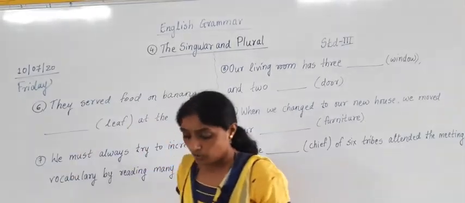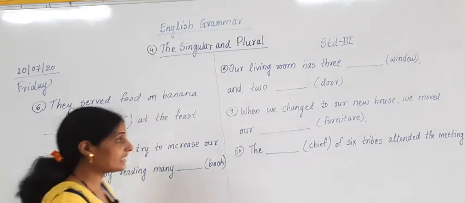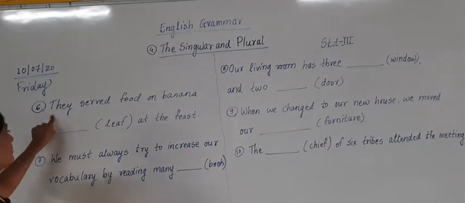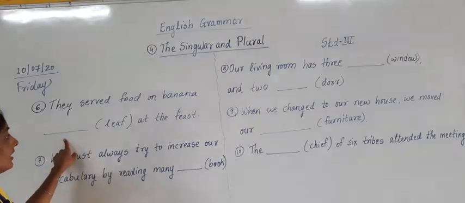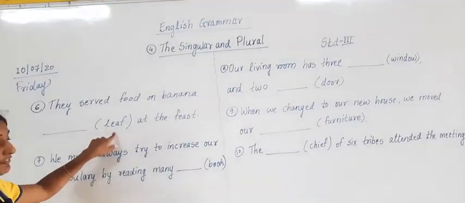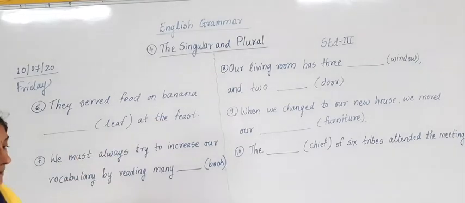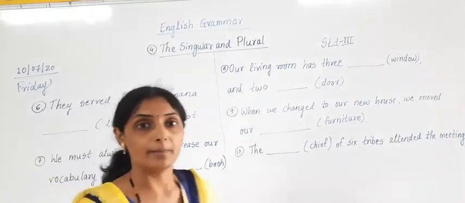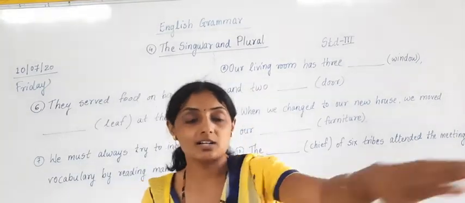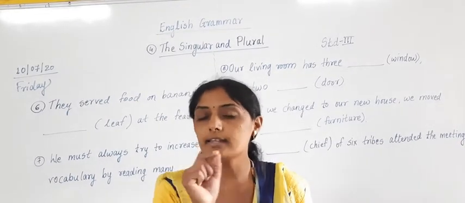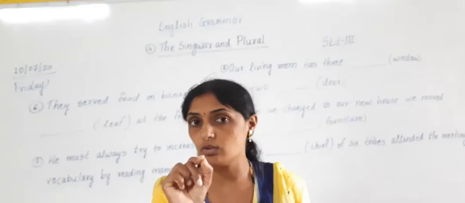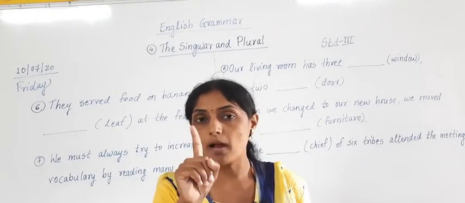Okay. Now the 6th sentence which is given in the book is, They served food on banana blank at the feast. Here in the bracket, leaf is given. Now, "they" means many people. When many people are serving food on banana leaf, then we cannot say leaf. L-E-A-F, leaf is singular. एक झाडाचं पान.